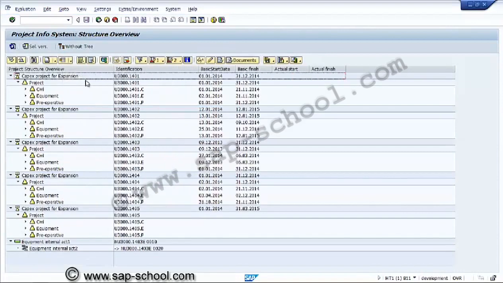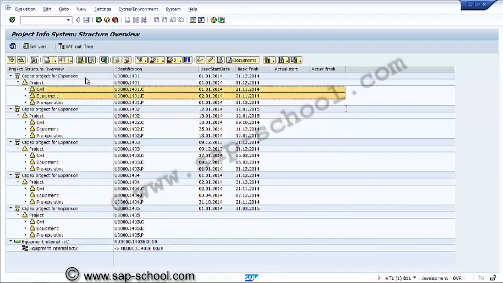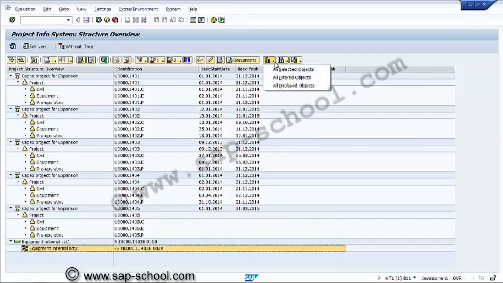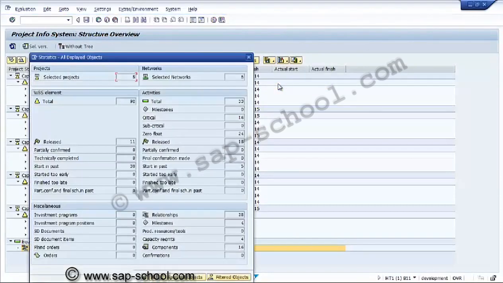So this is the list of all projects with basic start date, basic finish date, actual start date, actual finish date. On one page we are able to see all the projects together. Here is the statistics for all selected objects, all filtered objects, all displayed objects.